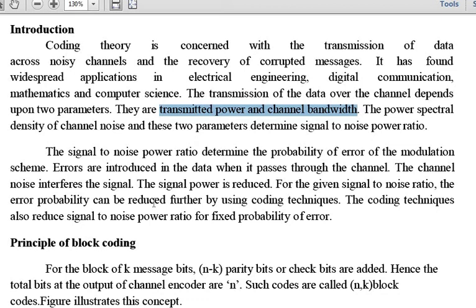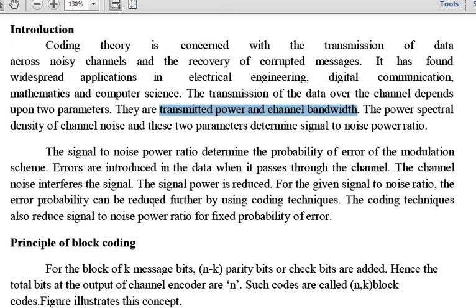To improve the reliability of your data transmission, the designer has to increase the signal energy per bit to noise power density, which is given as Eb by N naught. Eb is your signal energy and N naught is your noise power density. This ratio has to be improved so that there will be proper reliability of your data transmission.